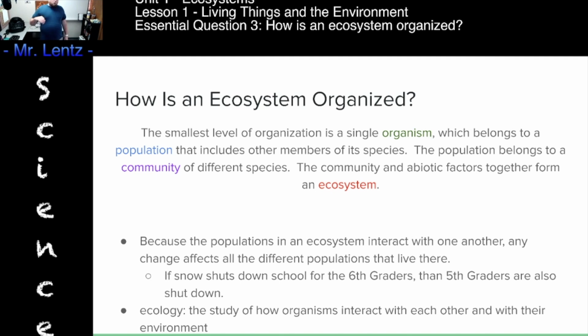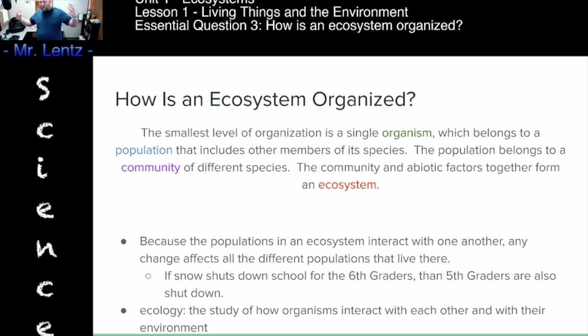So, to recap, our ecosystem is organized like a triangle. The very tip of the triangle where we only have one organism, the one organism, all of the like organisms become populations. And we got more species at this level. When we start looking at all of the populations together, all the different populations, that's when we start looking at the community, and then we tie everything together into the ecosystem when we look at the structure in which it lives. Now, everything interacts with each other.